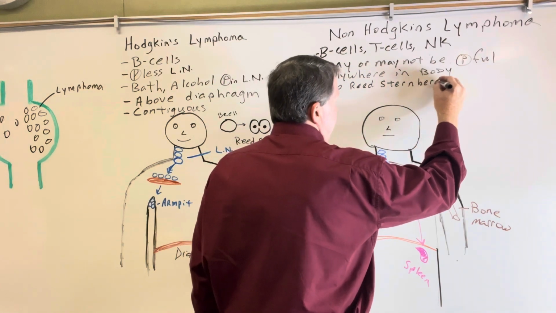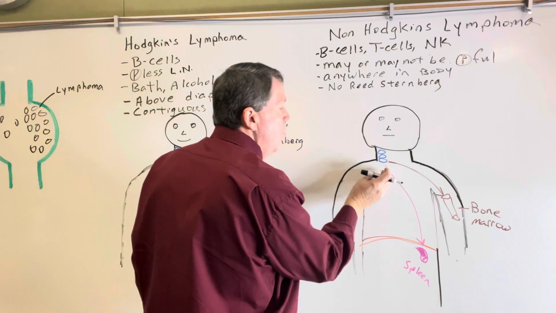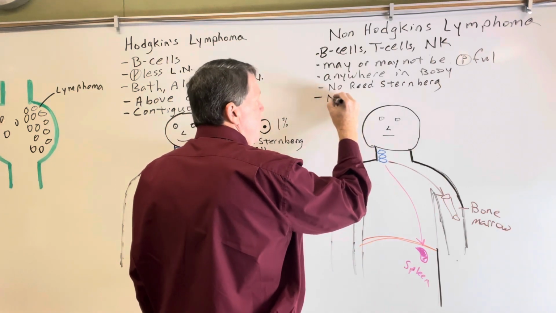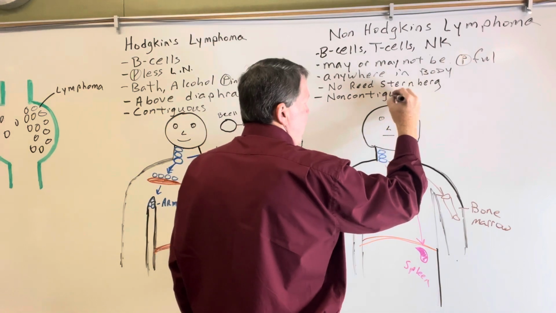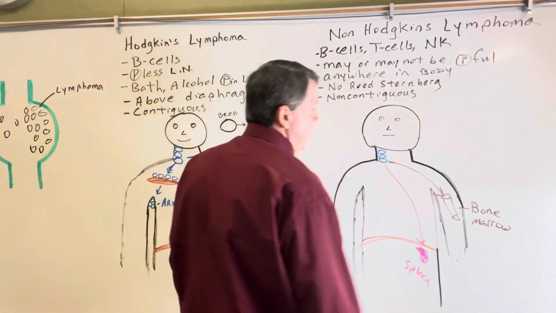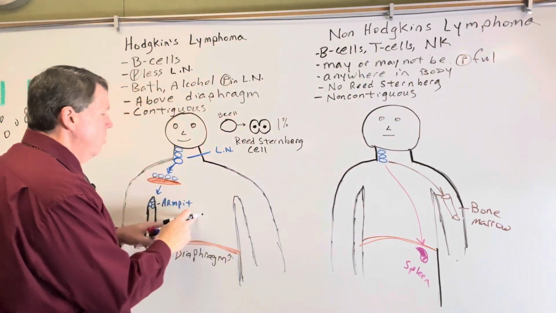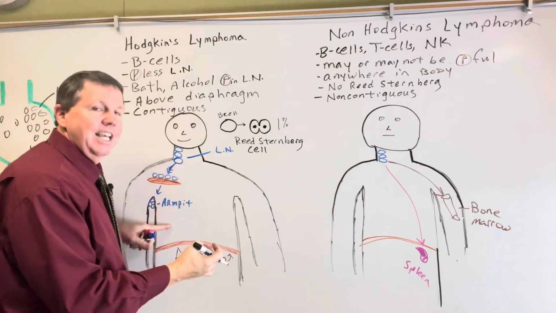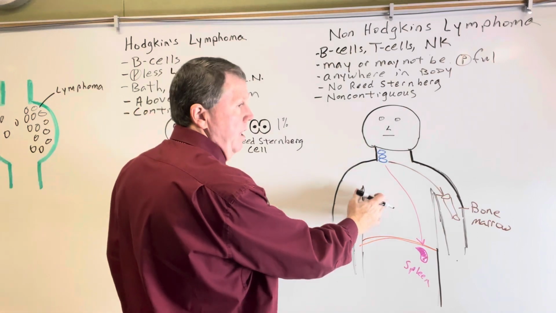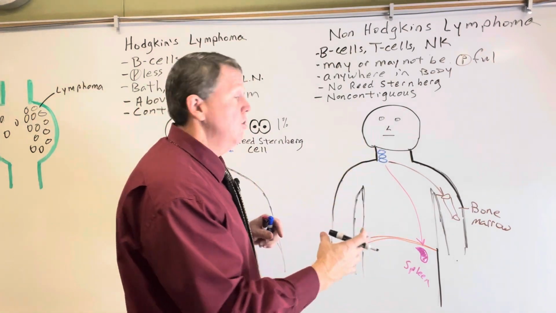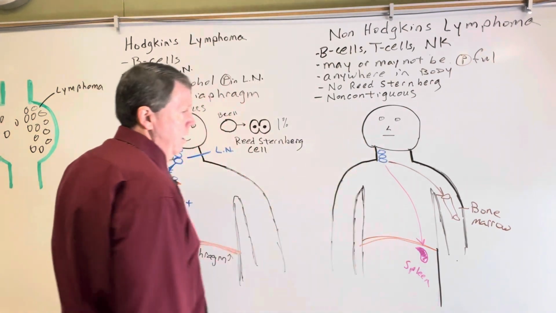Oh, and one thing I forgot to mention is, because this doesn't go to the lymph nodes right next to this, this is called non-contiguous spread. And it basically just goes anywhere in the body. This will start to go anywhere in the body when it gets to the late stages, simply because of the fact that it gets into the bloodstream. This may travel in the lymph system, which it usually does, but it can also just travel in the bloodstream also and go throughout the body.